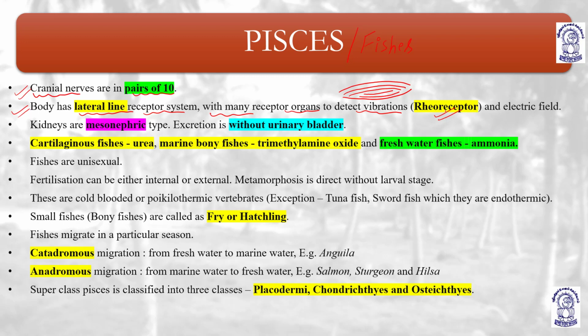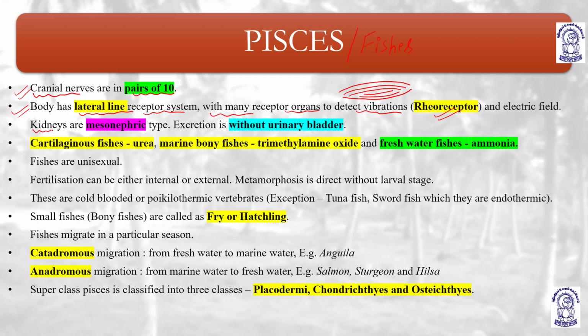Fishes have 10 pairs of cranial nerves. These nerves emerge from the brain and basically supply the head and neck region. They have a lateral line receptor system with many receptor organs to detect vibrations, and they also have rheoreceptors, which detect vibrations and electric field.